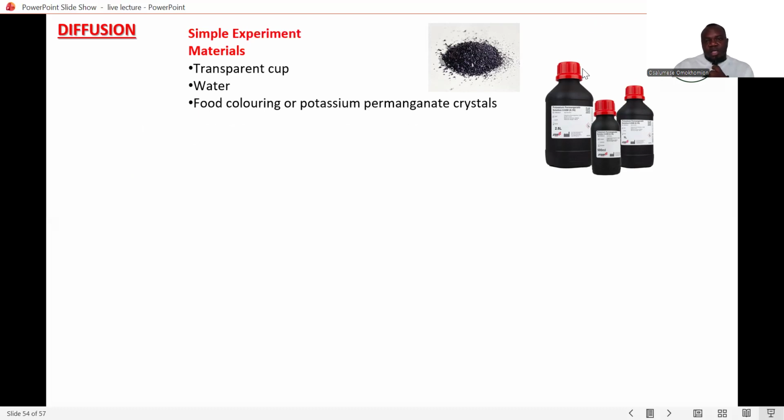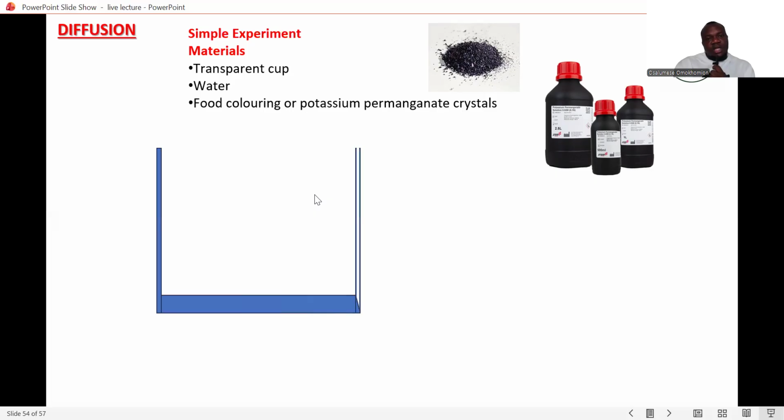So this is potassium permanganate, and there's a crystal here. Okay. And all you need to do is put this potassium permanganate into a beaker. So, for example, this is just a beaker, all right, and this represents water. All you need to do is put your potassium permanganate here, and there's the color. The color is purple.